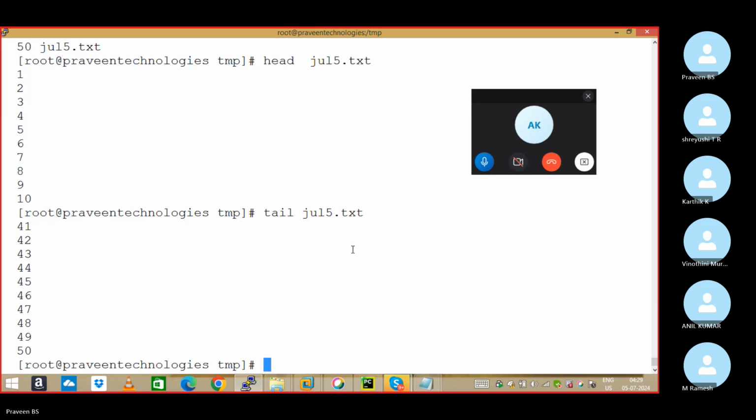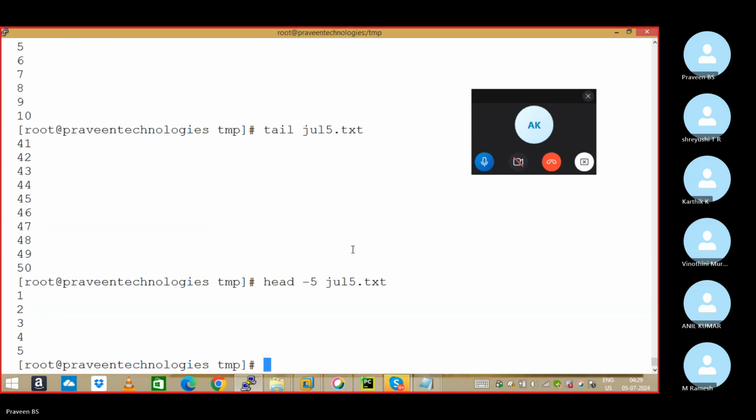Done, sir? With the head command, we came to know the top 10 lines, and with tail, the bottom 10 lines. Now I want only the top 5 lines. head -5. Head by default gives 10 lines, sir. For a particular number of lines, for the top 5 lines, head -5. If I want the bottom 5 lines, tail -5.